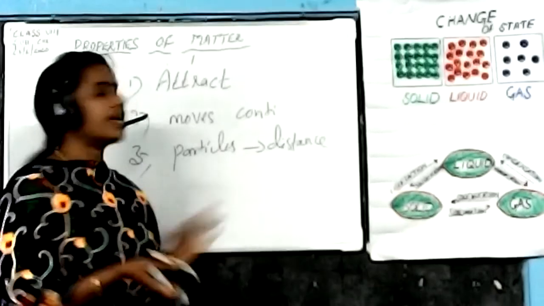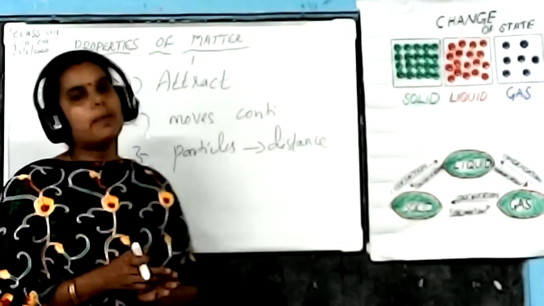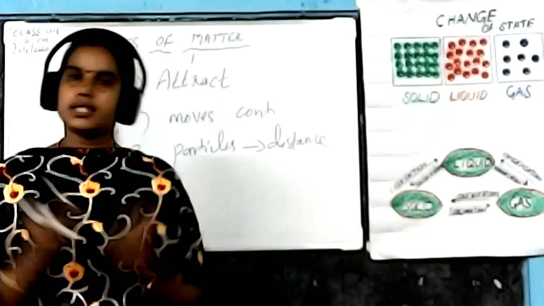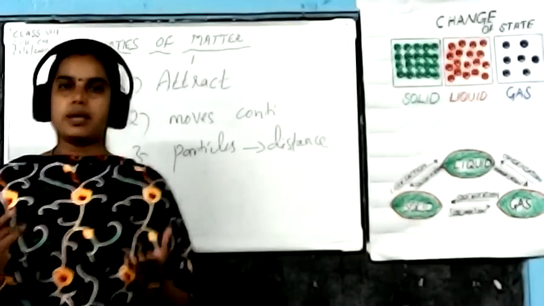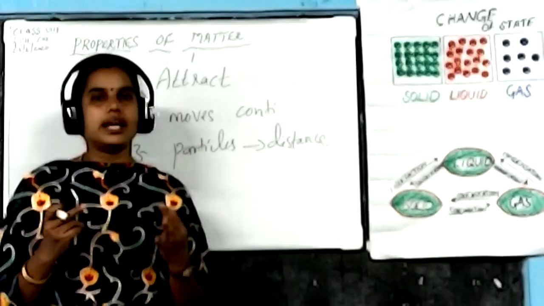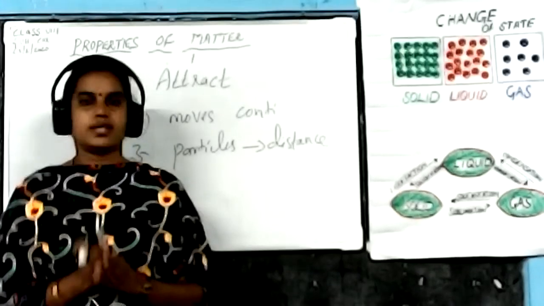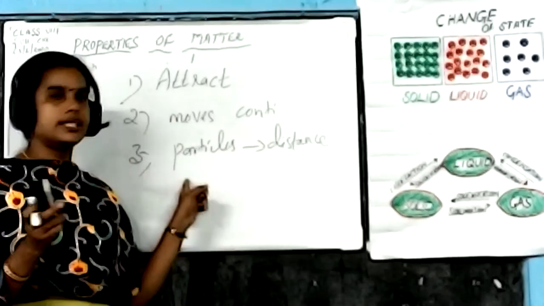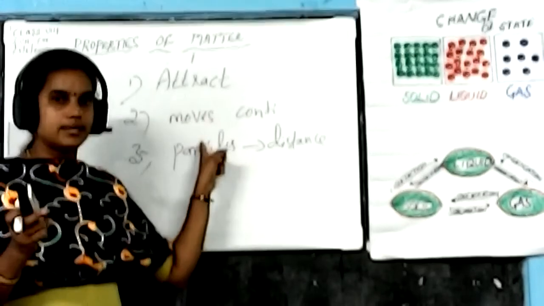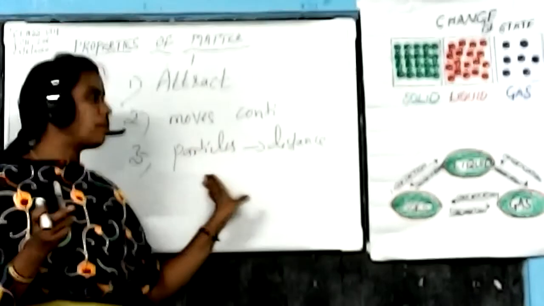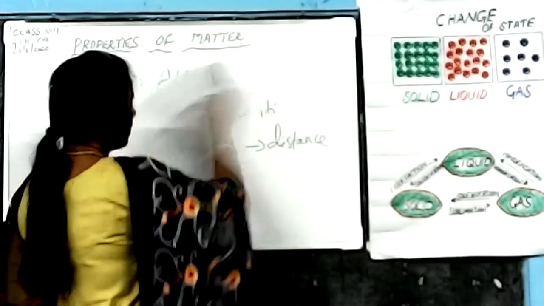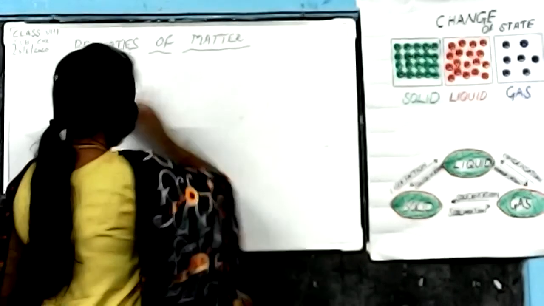So these three characters are related to tiny particles. Once again, repeating: tiny particles are the smallest particles. We cannot see these particles with our naked eye. What is the second point? This tiny particle has all the characters of the substance. And what are the characters of these tiny particles? It has attraction, the particles move continuously, and these particles have a distance between them. Okay, can you clear? Okay, next.